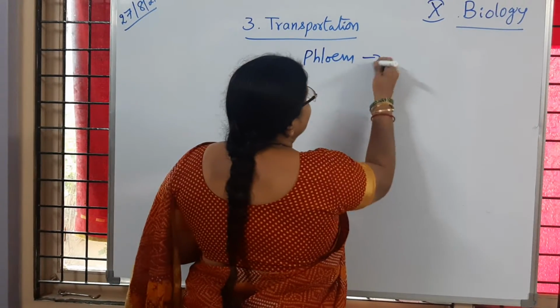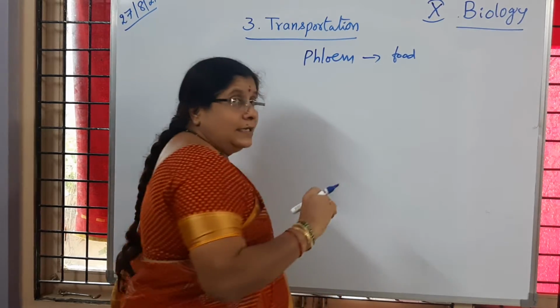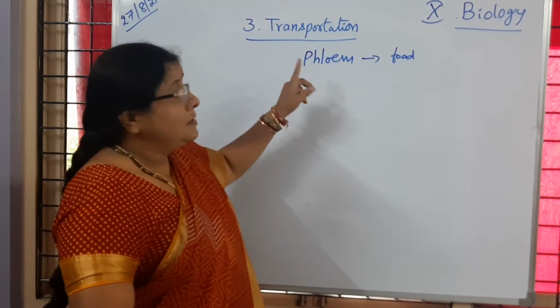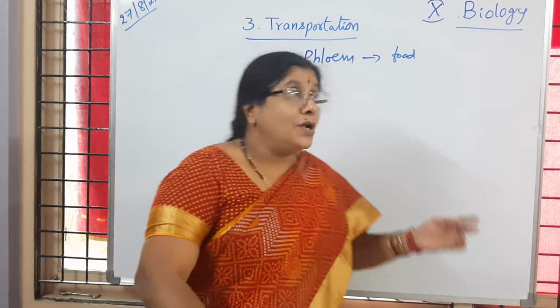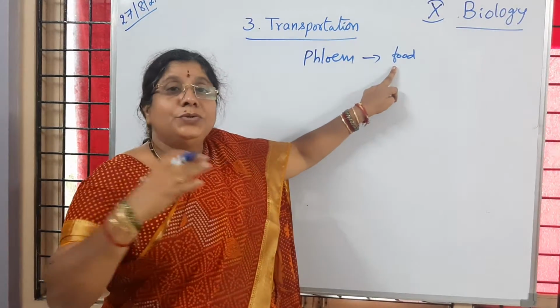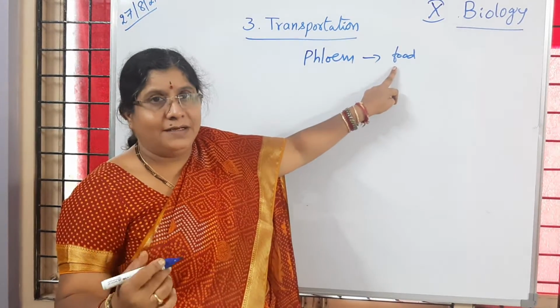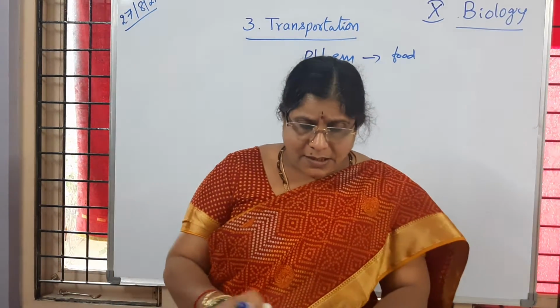So what is it going to transport? It transports food material. Is it not, children? So xylem helps in transporting water and mineral salts. Now phloem, how it transports food from the leaves to the different parts of the plant, that we have to learn now in the transport of materials in the plants.